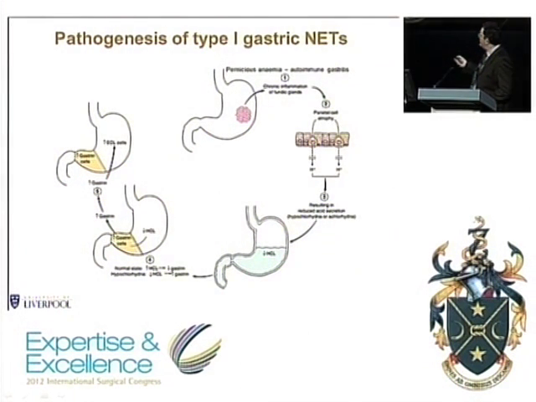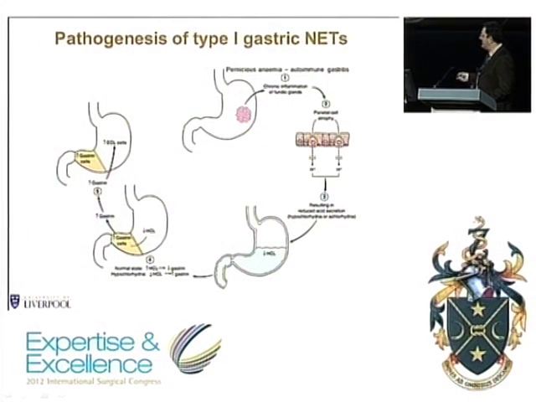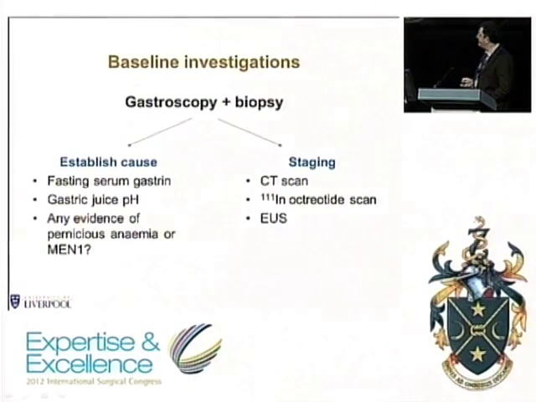So in type 1 gastric neuroendocrine tumours, this is what happens. In the context of an autoimmune atrophic gastritis, there is a loss of parietal cells in the stomach, leading to an inability to produce gastric acid. The consequent hypo or achlorhydria in many cases leads to an increase in the number of gastrin G cells in the antrum of the stomach. They secrete gastrin, which can be detected in the bloodstream. The gastrin acts on the ECL cells, but because these are not able to stimulate acid production, the ECL cells increase in number, undergo hyperplasia, and in some patients this progresses to a frank neuroendocrine tumour.